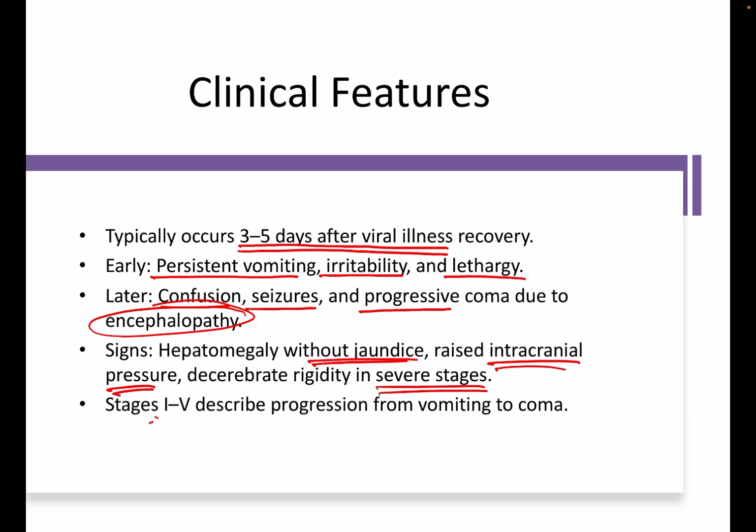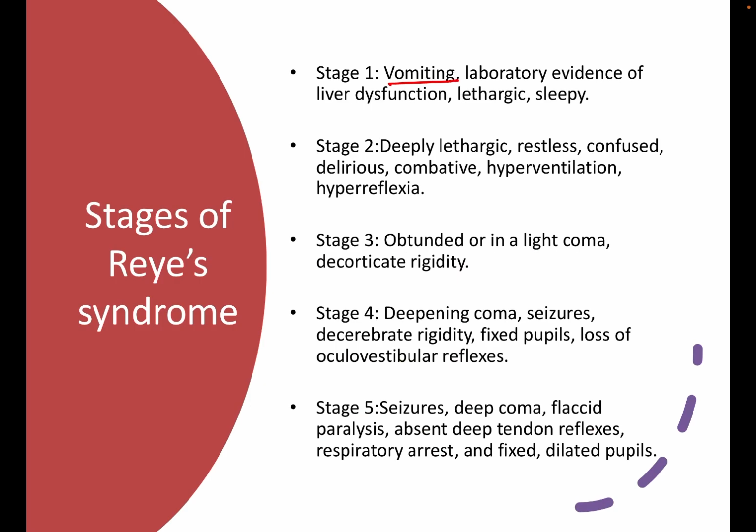So it is described in stage 1 to stage 5, where it progresses from simple vomiting to coma. In stage 1, there will be vomiting, laboratory evidence of liver dysfunction, lethargy and sleepiness. Some books suggest that if there are no clinical symptoms but laboratory evidence is present, they call it stage 0. Now, stage 2. It consists of deep lethargy, restlessness, confusion, delirium, combativeness, hyperventilation and hyperreflexia as symptoms.